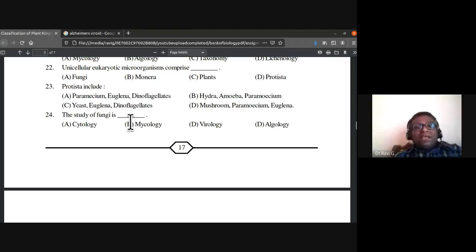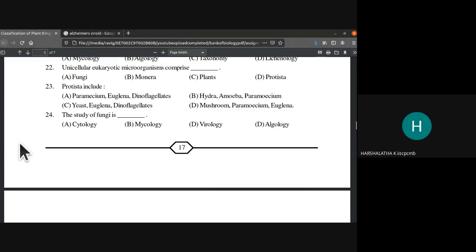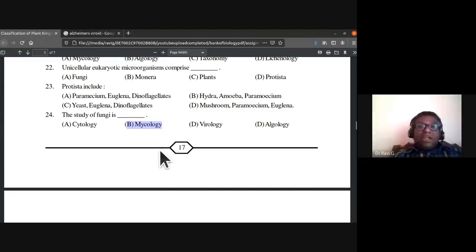So the study of fungi is called what? I just now told you. Mycology. It is derived from the word mycelium. Mycelium is a network of hyphae, isn't it? Hyphae is the microscopic filamentous form of the fungi. So the network of hyphae we call mycelium. So the word mycology is derived from mycelium, and the study of fungi is mycology. Kingdom fungi is also called mycota. Fungi or mycota.